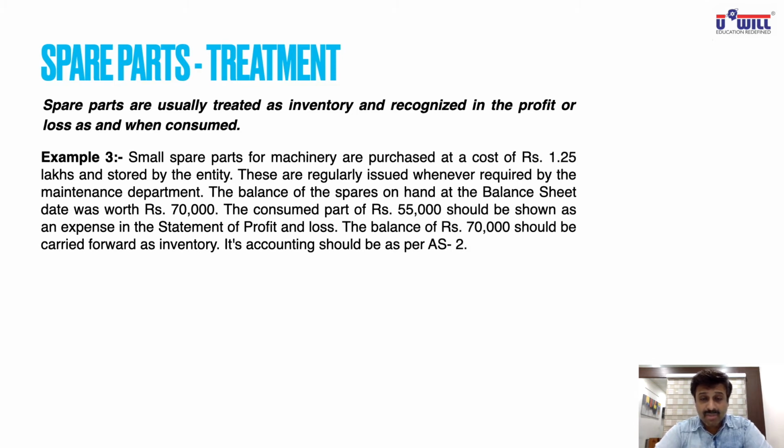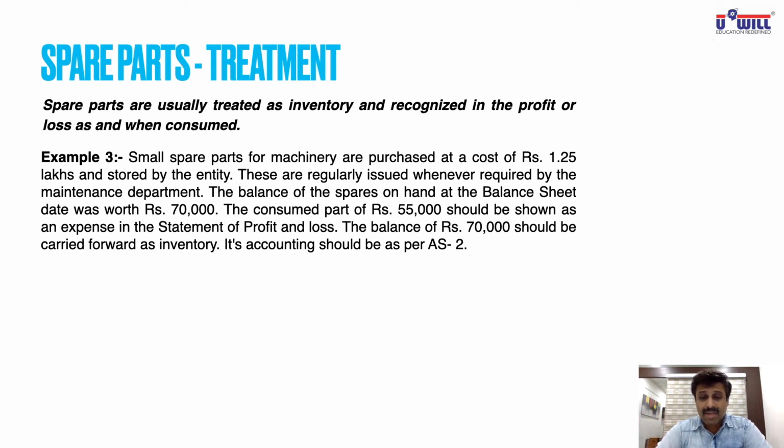Example is given. Small spare parts of machinery are purchased at a cost of 1.25 lakhs and stored by the entity. Now these are regularly issued when required by the maintenance department. So small spare parts: if in machinery a screw is broken, then a screw will be issued and you'll fix it up. If nuts and bolts are broken, you'll issue those and fix it up. So you issue as and when required, because when you use the machinery, these things are required.